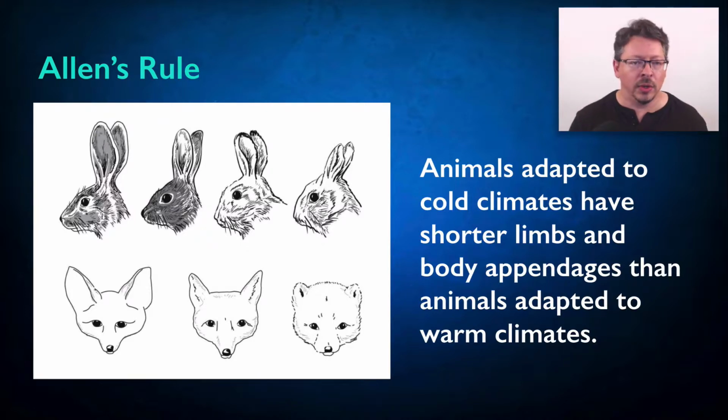If you're rounder with fewer appendages sticking out, you're exposing less surface area, so you'll conserve body heat better. And if you're in a desert and you need to dissipate body heat, you want more body surface exposed to the air. So you'll adapt by having more body parts sticking farther out of you.